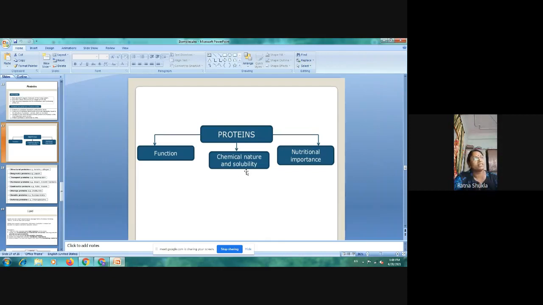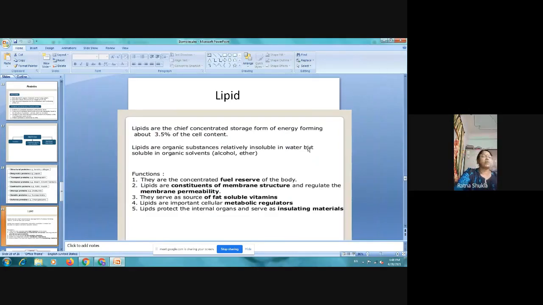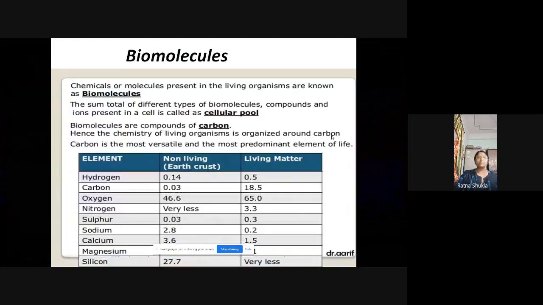जब हम लोग प्रोटीन डिस्कस करेंगे तो प्रोटीन को हम लोग डिटेल में तब डिस्कस करेंगे, because protein is a complete unit. ठीक है, ये आप लोगों को मैं पढ़ाऊंगी. Now, after the protein, the next important biomolecule is the lipid, and lipid is also a complete unit which you have to study.